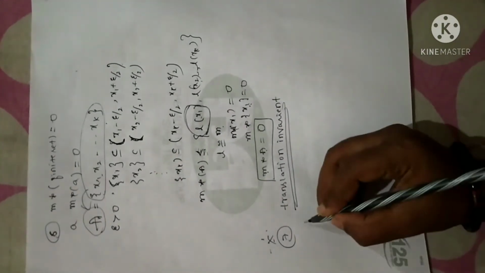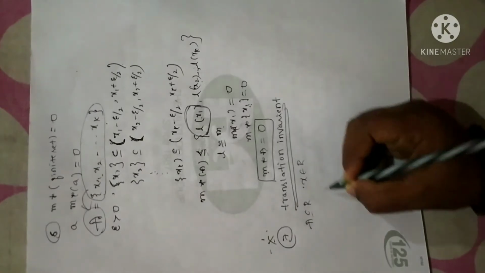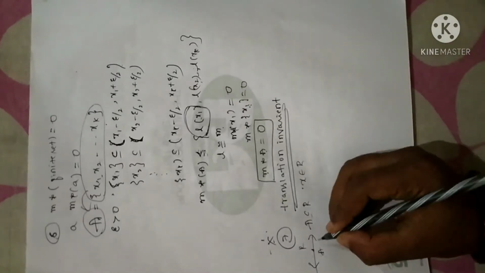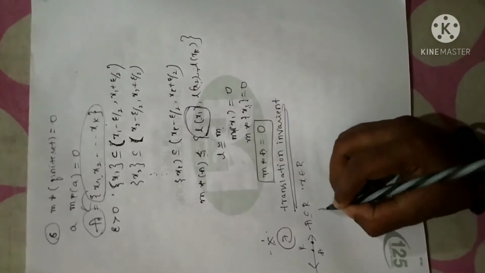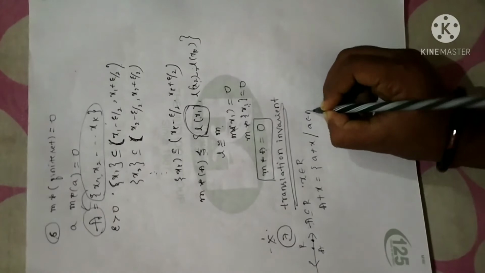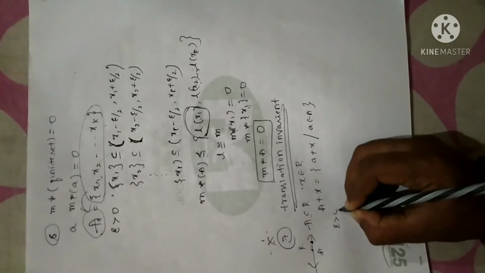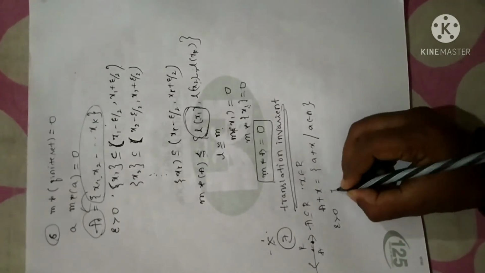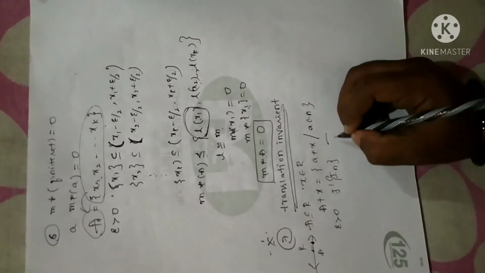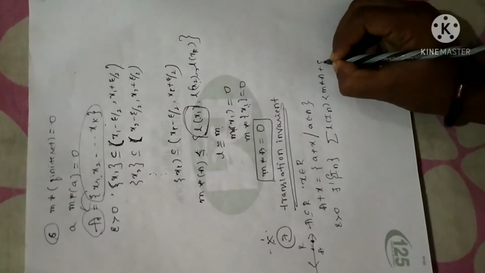So remember this. Suppose A is a subset of R, and X is any number in R. I have considered a real number line R, and A is any one of the sets in R, and X is one of the elements in R. Then if you add X to the given set, it will be of the form A plus X. In the sense, I am going to add each element in this set to the assumed element X. If this is the case, then for every epsilon greater than 0, there exists an open interval In such that length of In is less than m star of A plus epsilon.